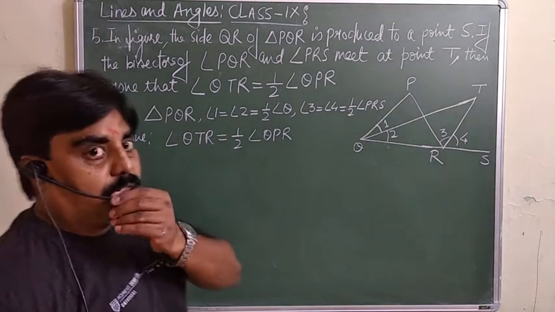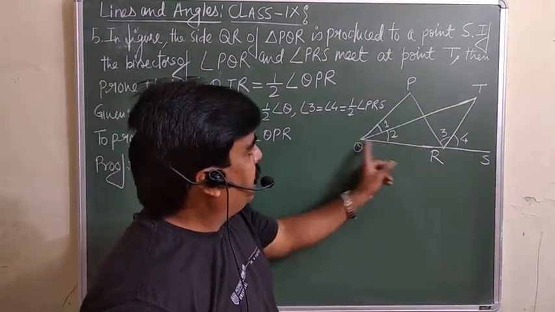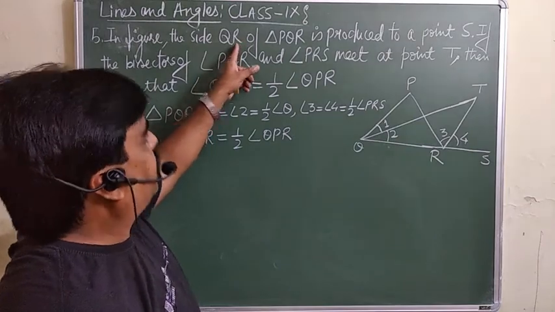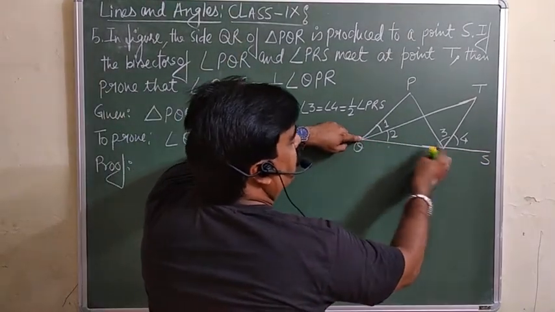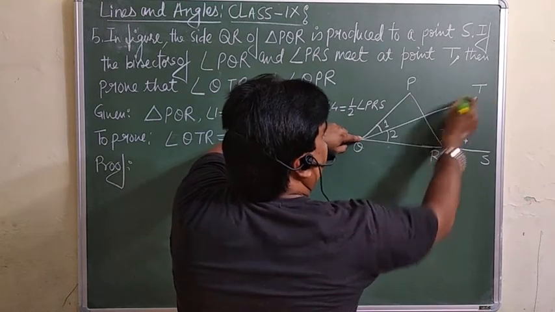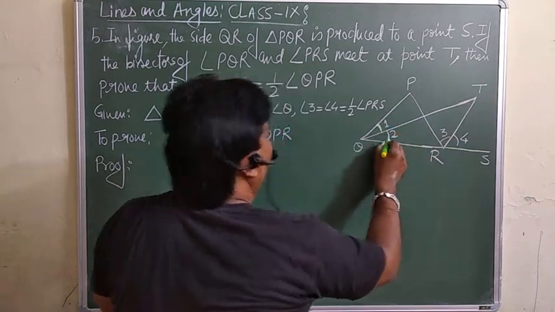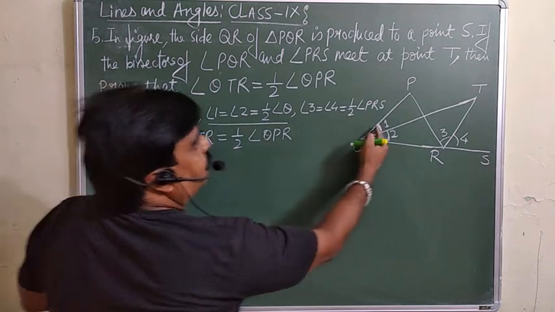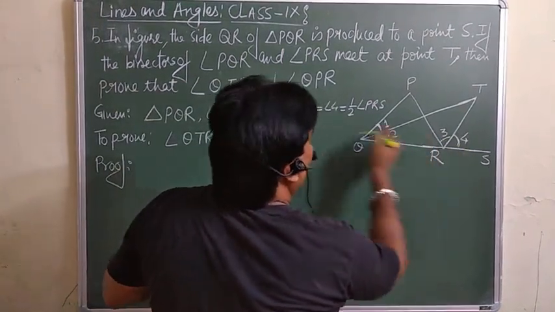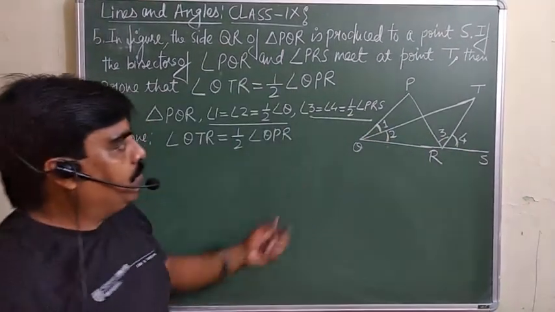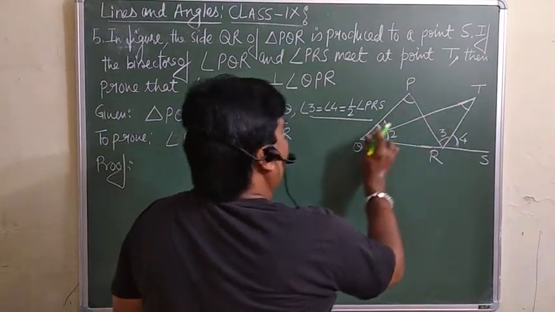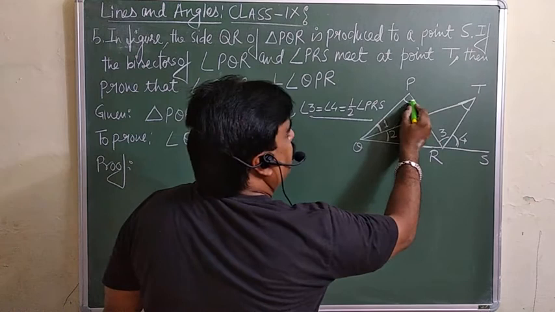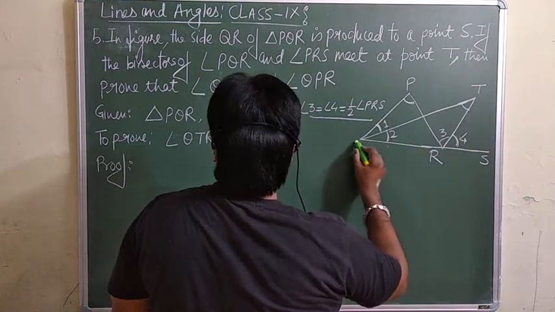Now the question is, there is a triangle PQR and side QR is produced to S. Then the bisectors of angle Q and R are intersecting at the point T. This is already given. Angle 1 is equal to angle 2, that is equal to half of this one, and angle 3 is equal to angle 4 is also given. We want to prove that half of angle QPR is equal to the angle QTR.